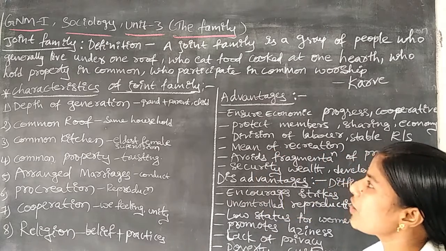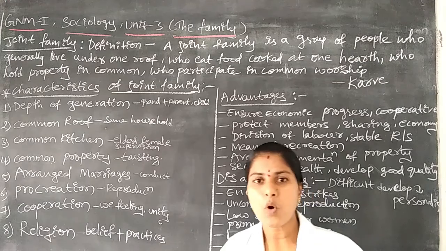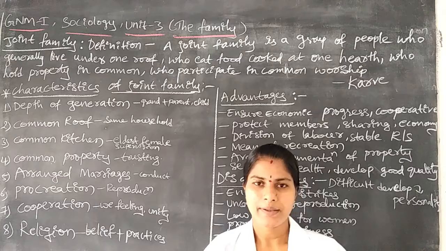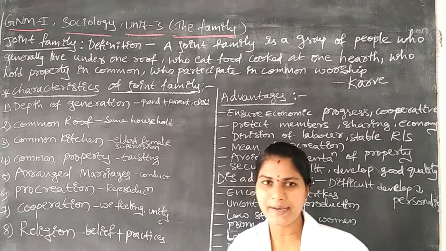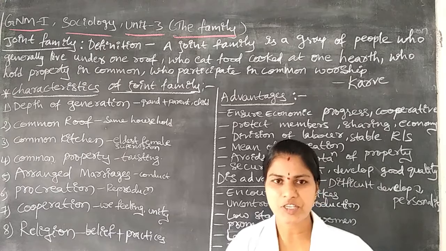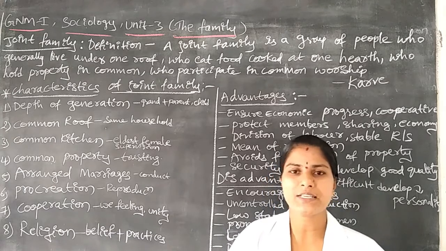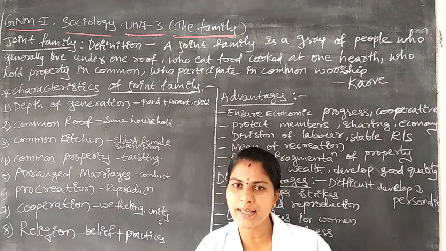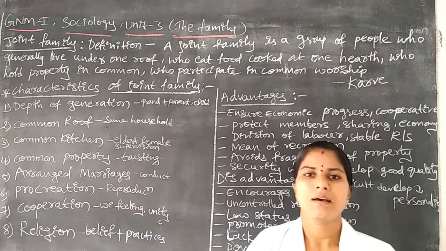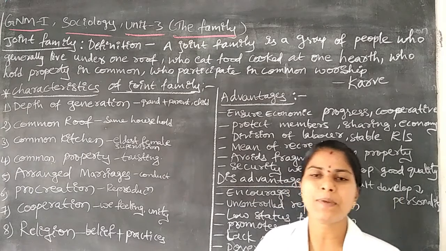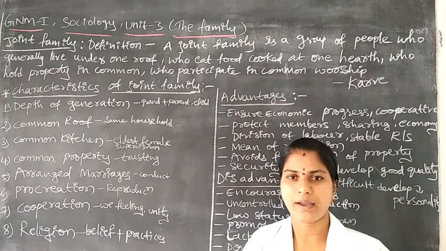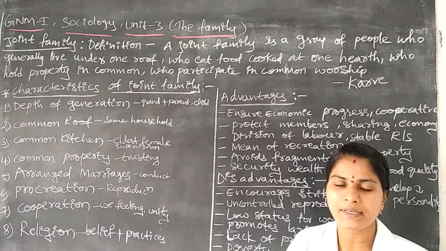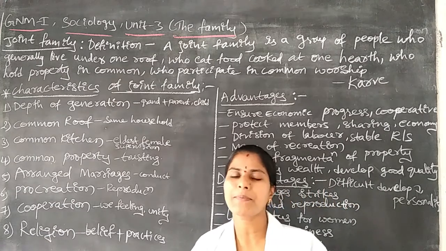This is regarding the joint family, meaning one or more generations, 2 or 3 generations of people. For example, grandfather and grandmother, or grandparents, next parents, next children, and sometimes grandchildren also. Two or more generations live together. Their basic needs will be fulfilled by one head of the family, and their property will be under the control of the head of the family.